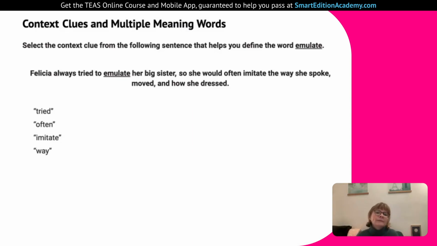And then we have way. Well, that's really just parallel with her big sister's behavior, the way she spoke, moved, dressed. But it's not the verb that we're looking for because we have emulate and imitate are parallel in that sentence to say Felicia's repeated behavior. So we're going to go with imitate, number 3.